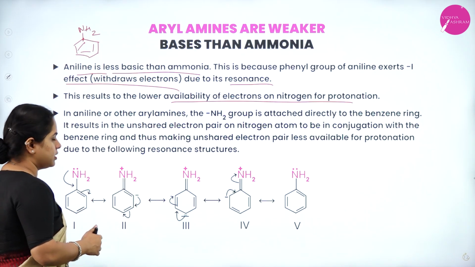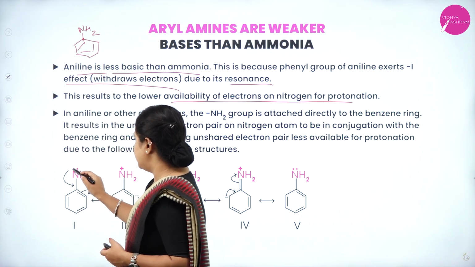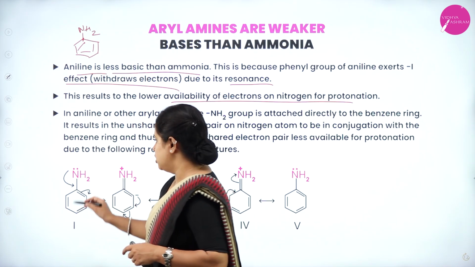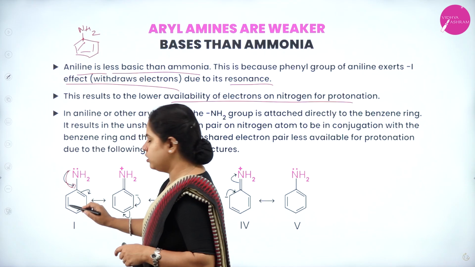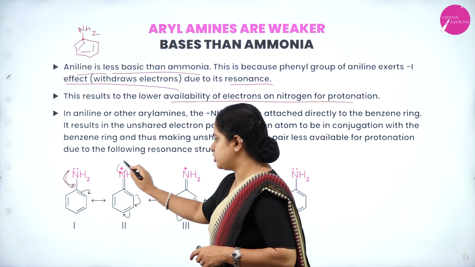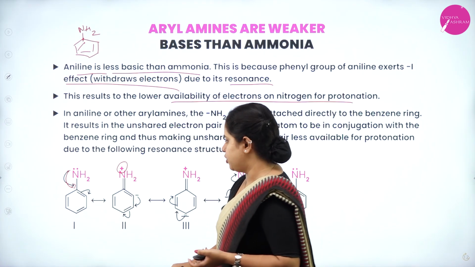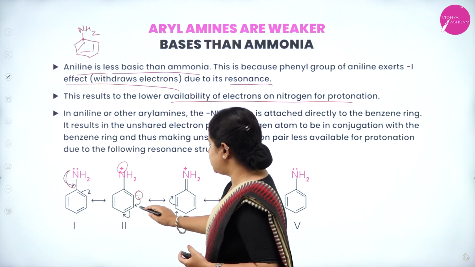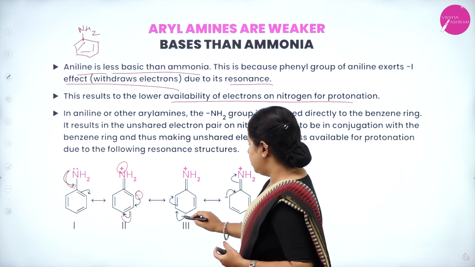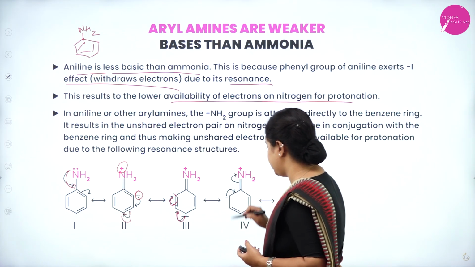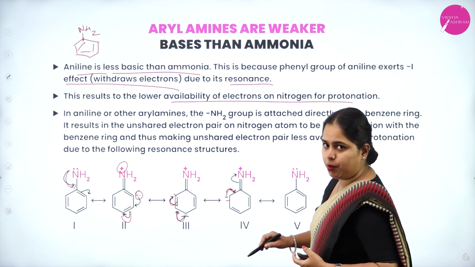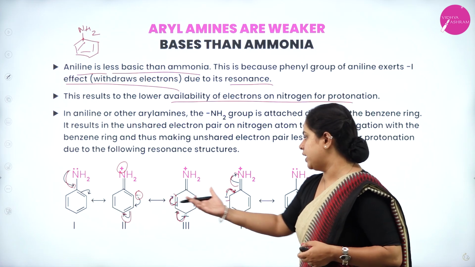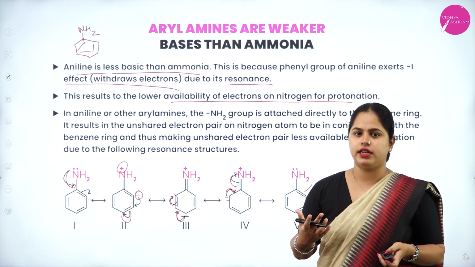So, you can see here, this is the structure of aniline. There is a lone pair of electrons on nitrogen, which is under resonance in this case. The electron is shifted to form a double bond, and nitrogen gets a positive charge because it lost the electron. Now, this bond becomes a charge here and the bond becomes a charge here. Now, the charge becomes a bond here and a bond becomes a charge here. Then the charge goes back to become a bond, and it will give the first structure of aniline itself. So, you can see here 5 resonance structures of aniline.